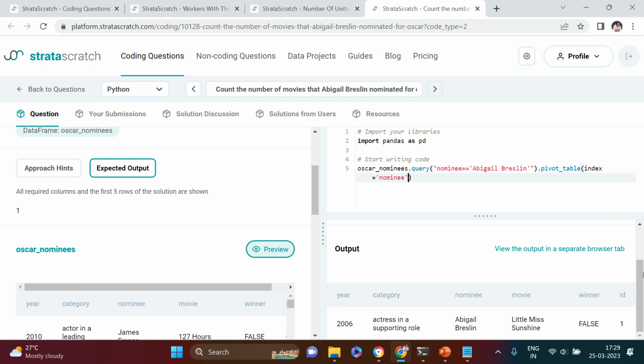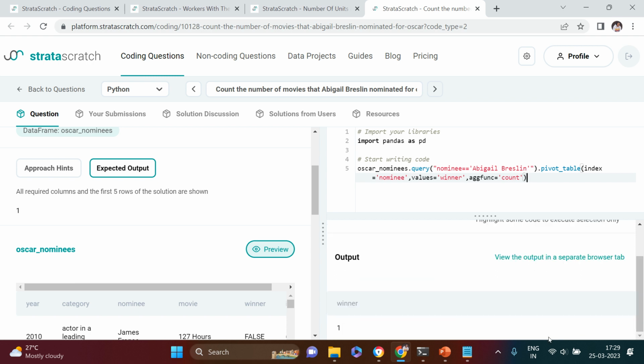Whatever we put in index is used for grouping, right? And then for values, you can use anything. So what I'm going to use is, let's say, winner. That's what I'm going to use in value, but that hardly matters. If you want, you can avoid that also, right? And here the function which I need to use is count. Now let's see there is just one count.